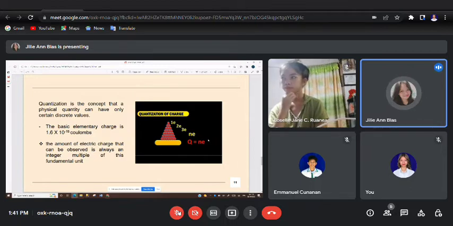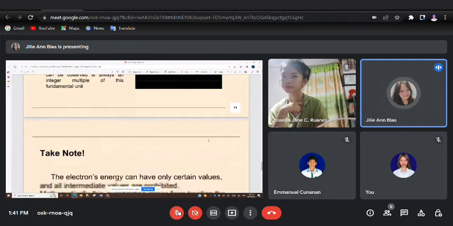So, that gives more idea about the notion that a charge is quantized. Now, do you guys have any other ideas other than that, or additional explanation about the quantization of charge?